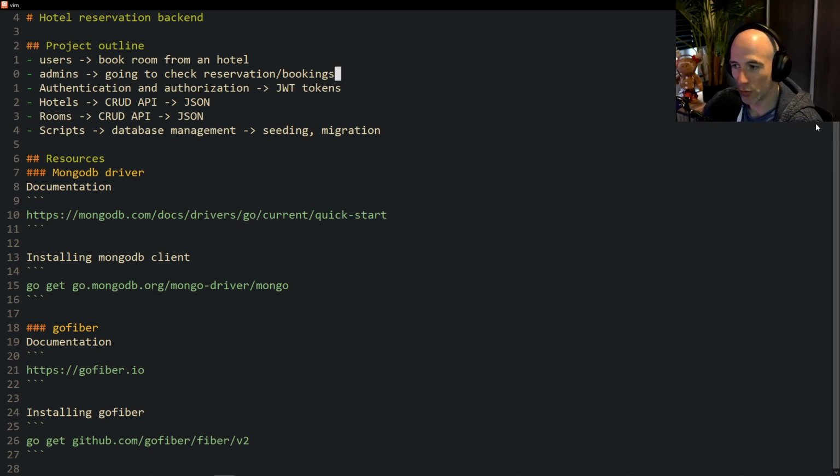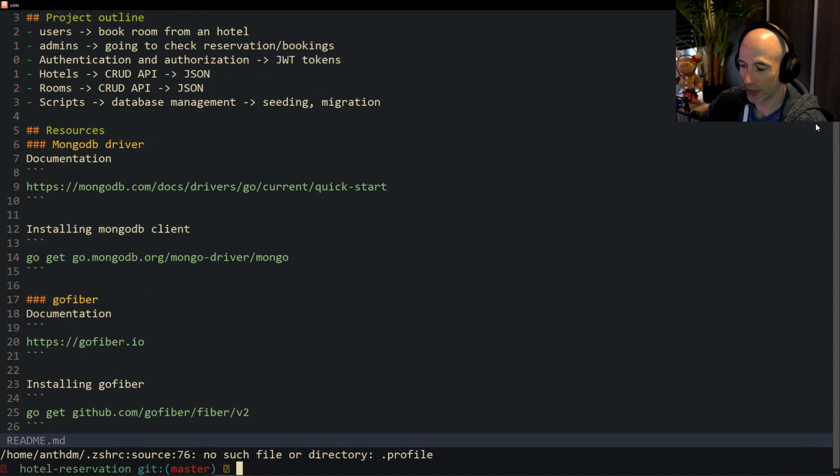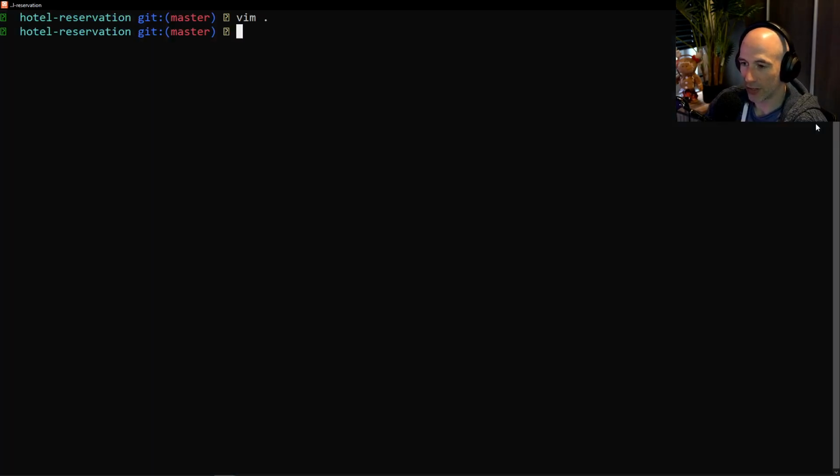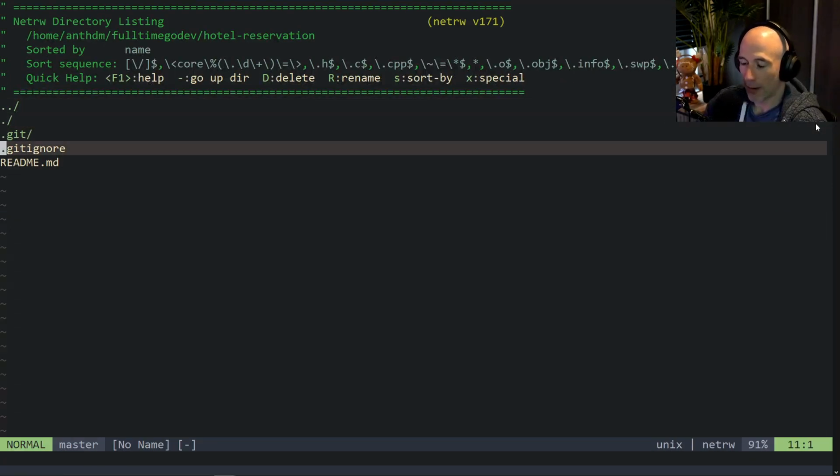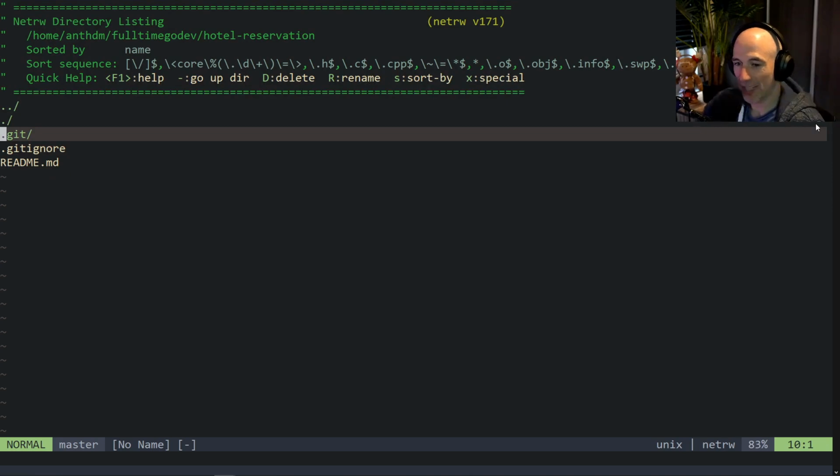So without any further ado, let's get some bytes on the screen. My terminal is scuffed, so I'm going to do Vim again here, and then the terminal. It's perfectly fine. So we are basically in the root of our project.